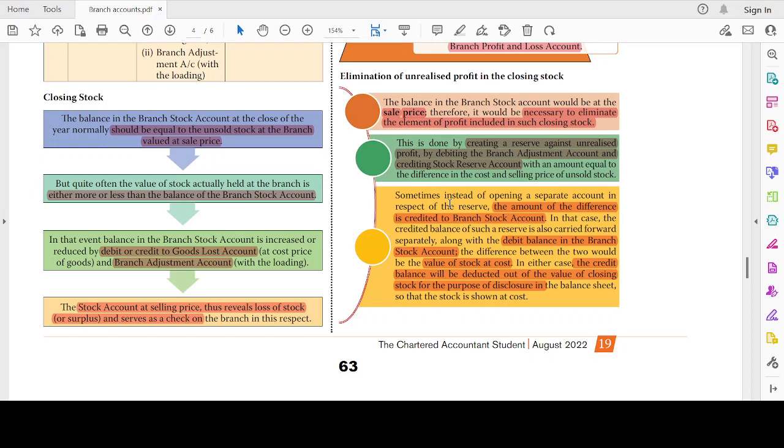Sometimes instead of opening a separate account in respect of a reserve, the amount of difference is credited to the branch stock account itself. Instead of creating a separate account, you will directly credit it to the branch stock account. In that case, the credited balance of such reserve is also carried forward separately, along with the debit balance of the branch stock account. The difference between the two would be the value of closing stock at cost. In either case, the credit balance will be deducted from the value of the closing stock for the purpose of disclosure in the balance sheet, so that this stock is shown at cost.